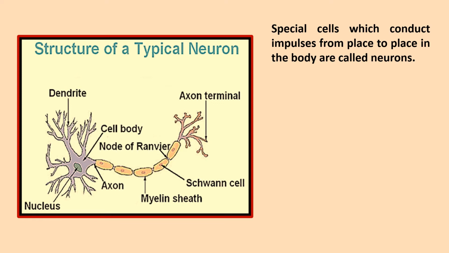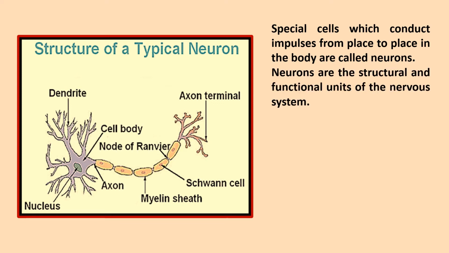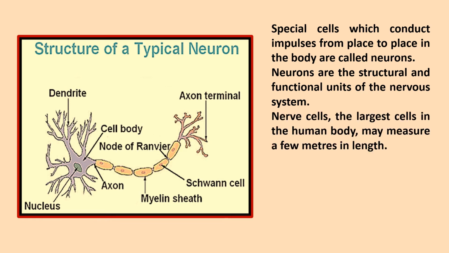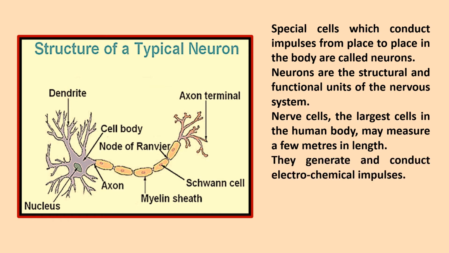Okay. Now, neurons are the structural and functional units of the nervous system. So the main part which gives the structure to the nervous system, and the one that does all the work of the nervous system, is the neuron. Neurons, also called nerve cells, are the largest cells in the human body and sometimes may measure a few meters in length. They generate and conduct electrochemical impulses.